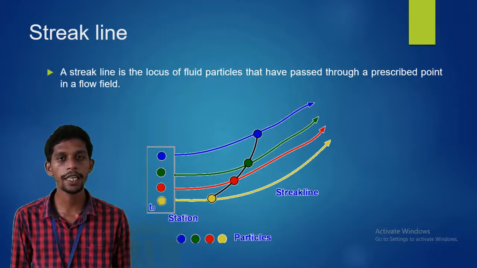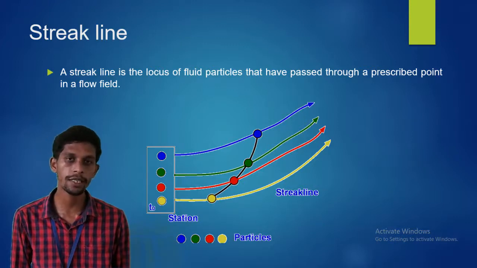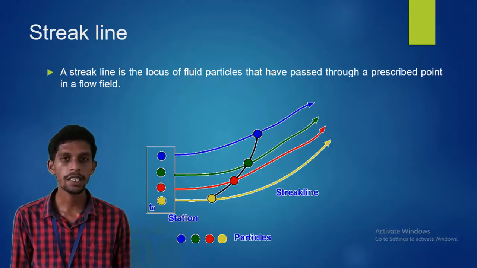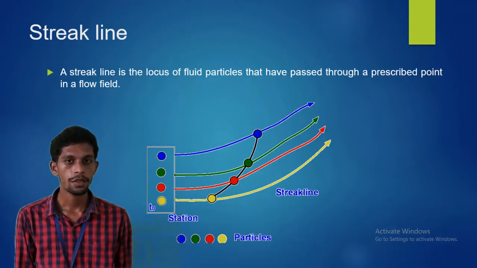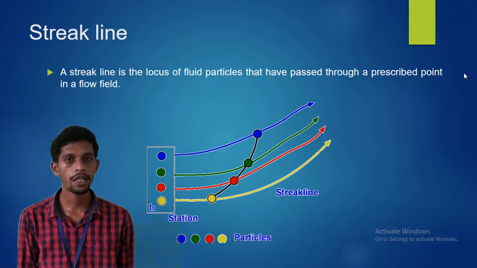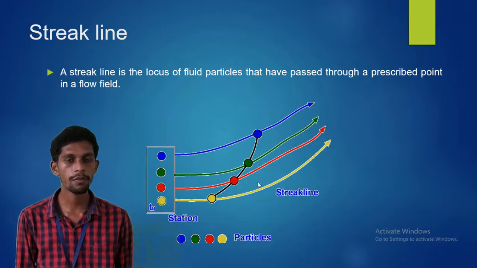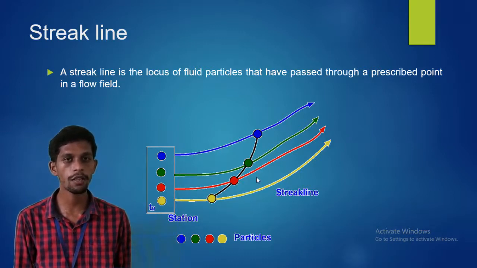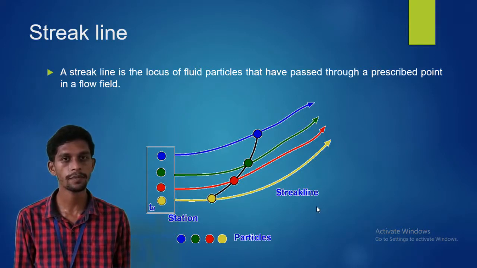The streak line indicates the locus of all the points which started from a single source. So the line you can see here, drawn by combining all the lines at the middle, is called the streak line.